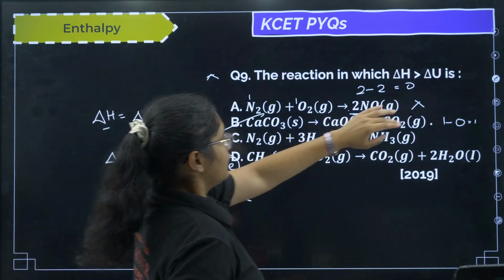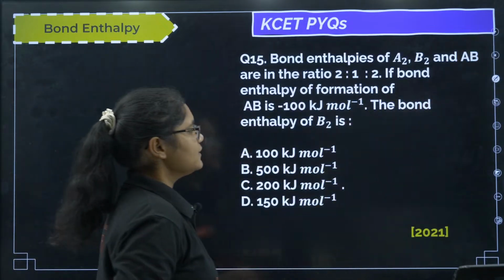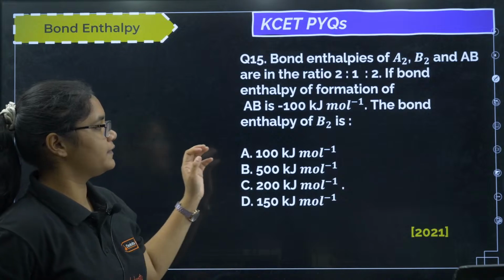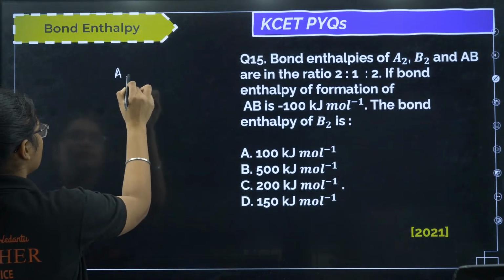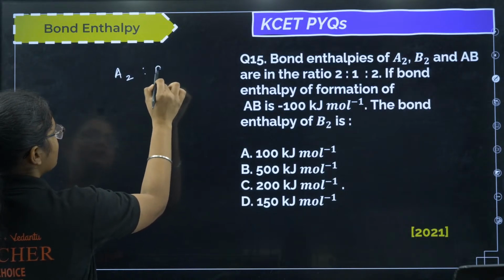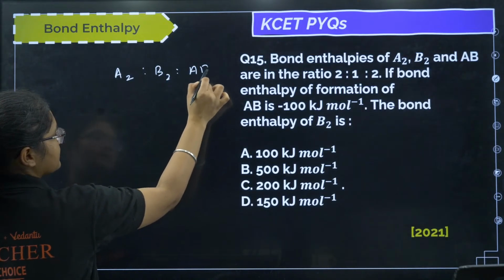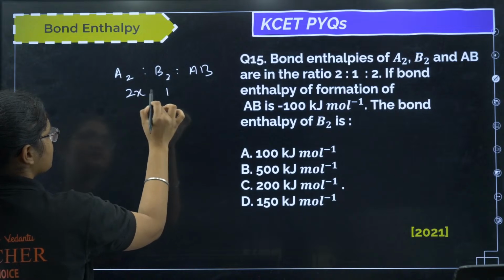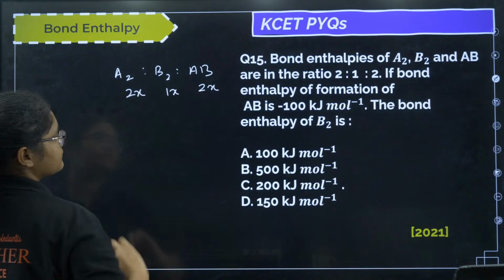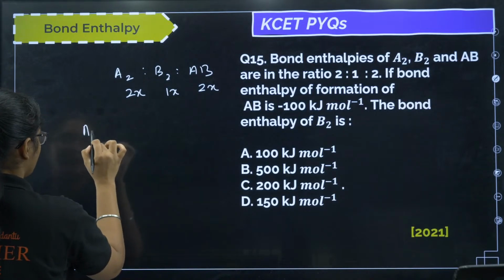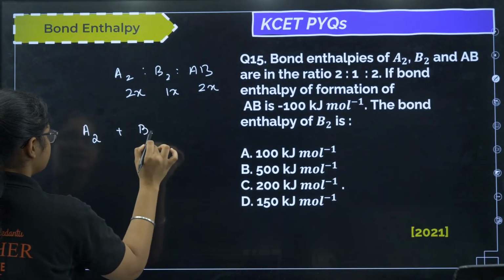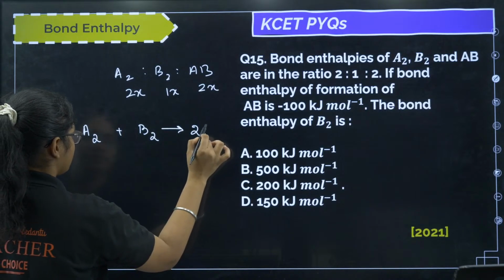Next, this is a bond enthalpy question. Bond enthalpies of A2, B2 and AB are in the ratio of 2x, 1x, 2x. If I want to form AB, then I have to form it like this, right?